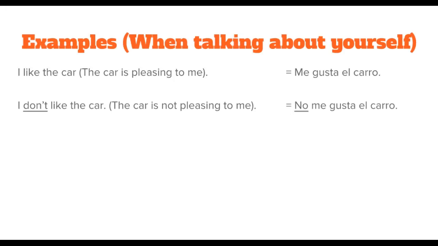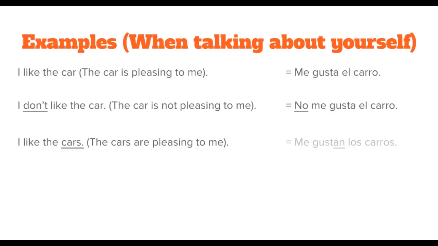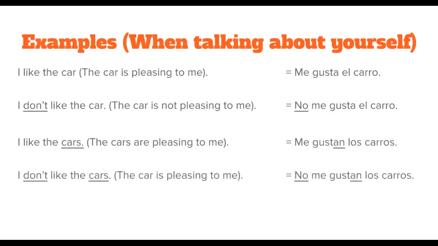Okay, now if I want to say that I like more than one thing, so I want to say I like the cars, this time the cars, that's technically your subject, because remember you're really saying the cars are pleasing to me. So we're going to add the plural ending to our verb. So this time it would be me gustan los carros. Or if I don't like the cars, no me gustan los carros.